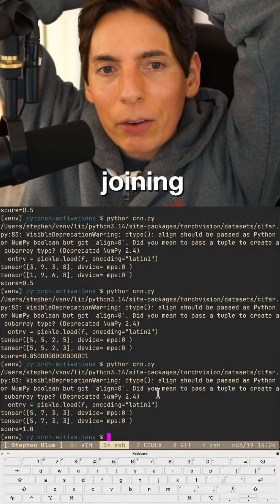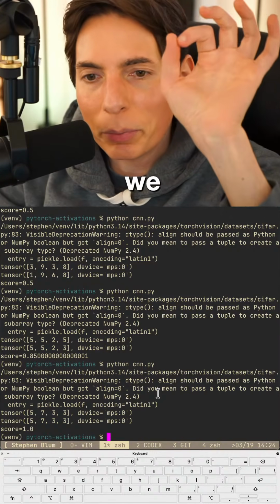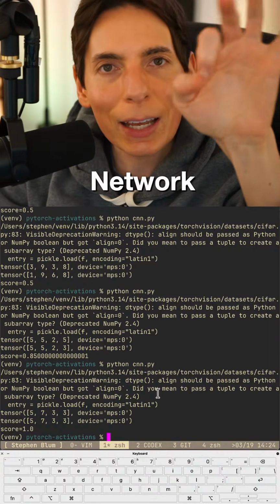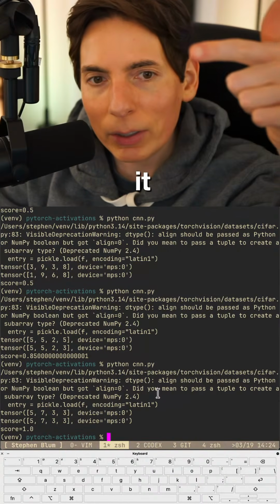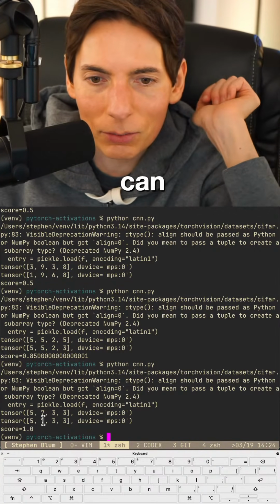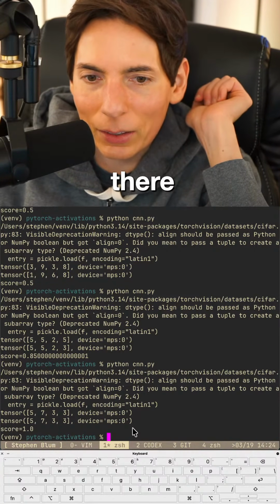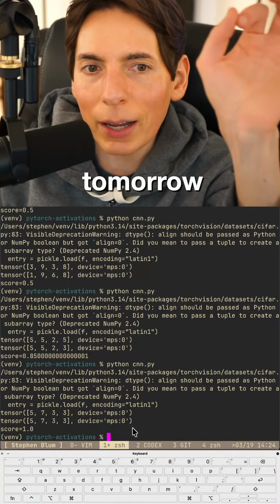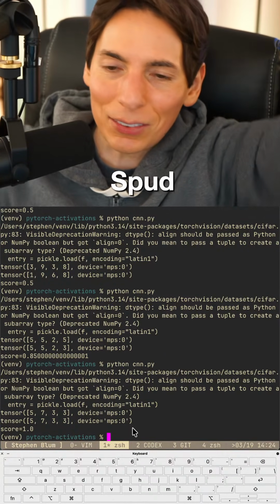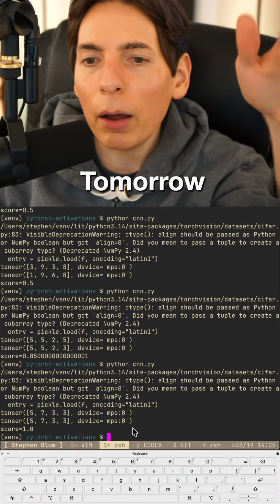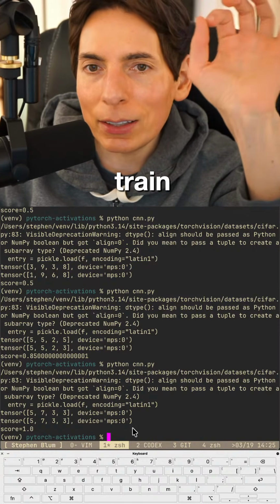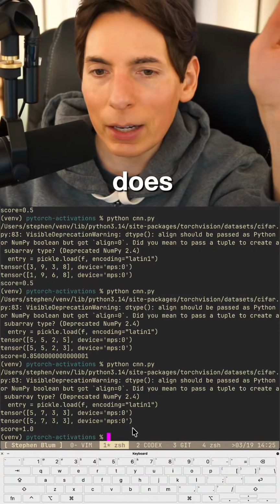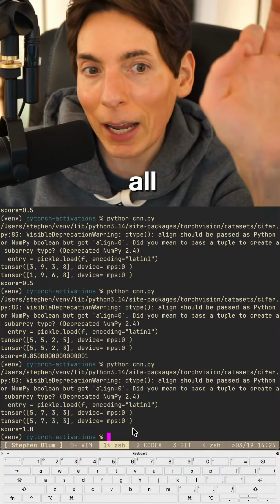Thank you so much for joining. It was a lot of fun today. We enjoyed building our convolutional neural network. We tested it, we fine-tuned it, and we did the F1 score. As you can see, success right there. It looks good. Tomorrow we'll update how we did the training and the testing, so that it does all of the data on the F1 score and all the data on the accuracy.